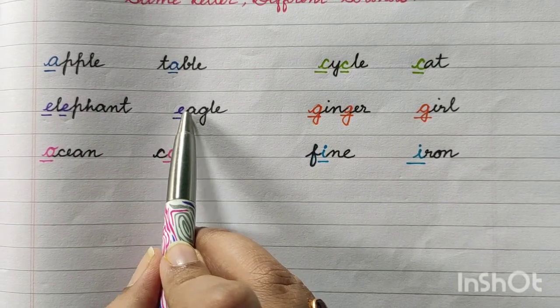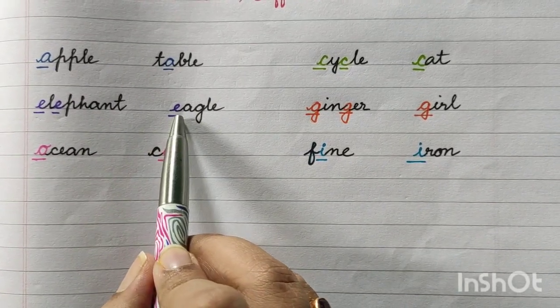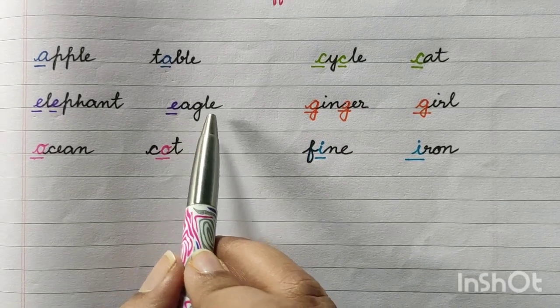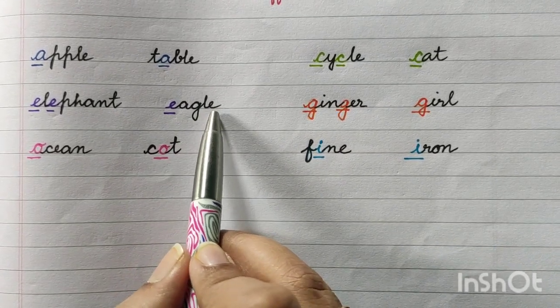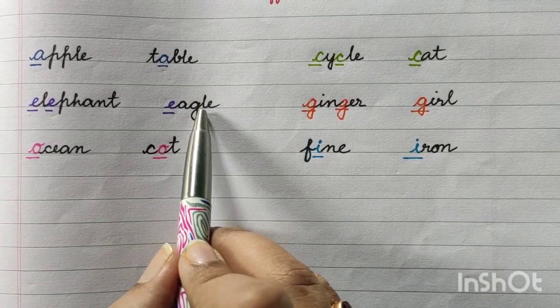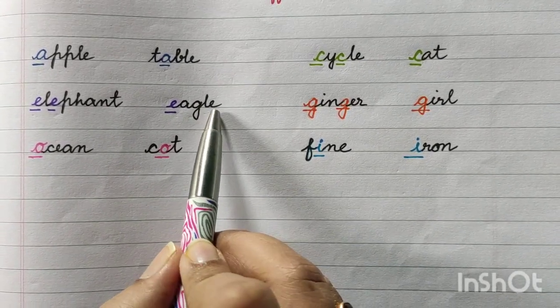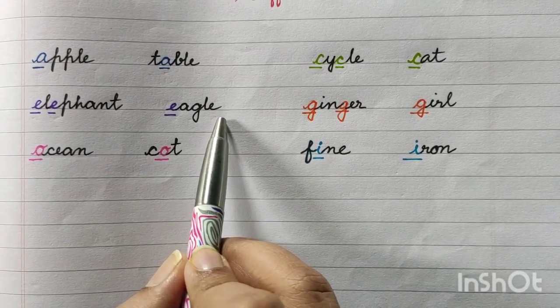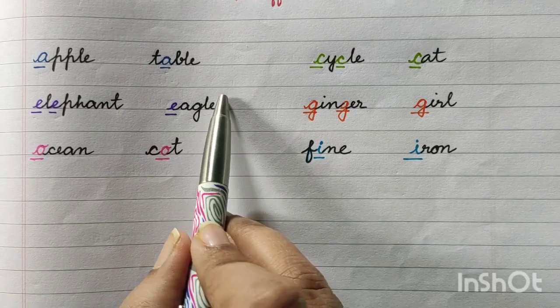Another word, eagle. So first letter E gives the sound like E, again long E sound. Eagle. And the last E you can see here, means after consonant. L is the consonant letter. So after consonant, if E is there, that vowel will be silent. Don't give any sound.